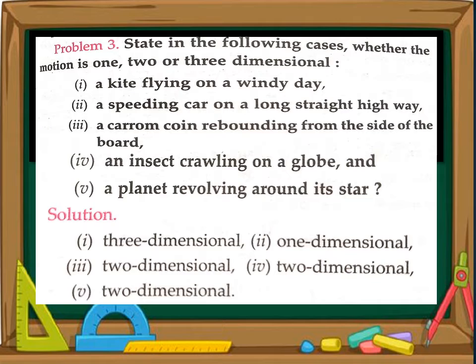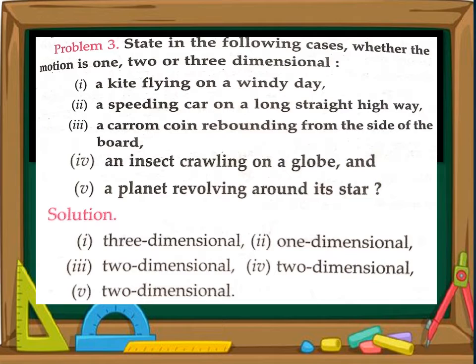The second part is a speeding car on a long straight highway. When a car is moving on a straight highway, it is moving only in one direction, and hence it is considered to be one-dimensional motion. The third question is a carom coin rebounding from the side of the board.